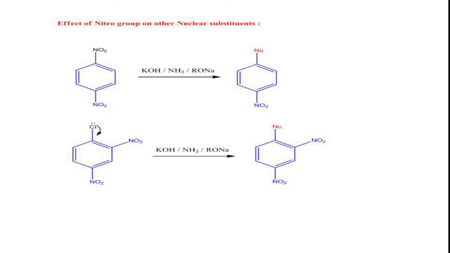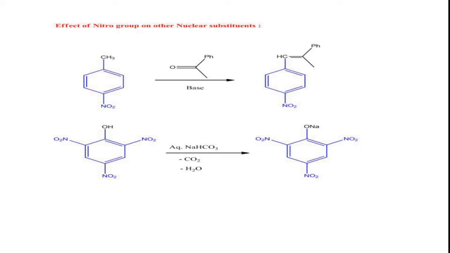However, if the benzene nucleus carries one or more electron withdrawing groups like nitro group at ortho and para positions, the displacement of halogen or the displacement of nitro group takes place easily, becomes active towards nucleophilic substitution reaction, right?